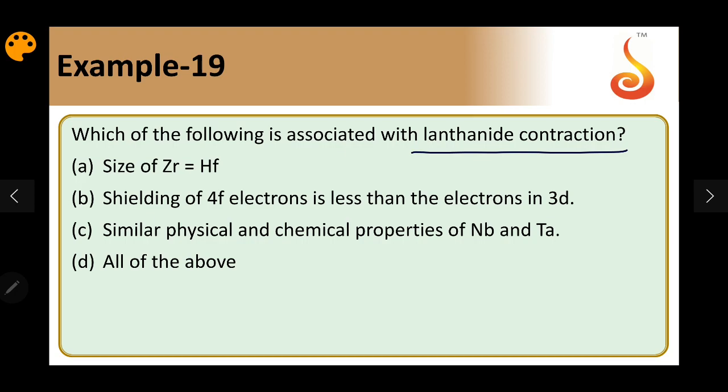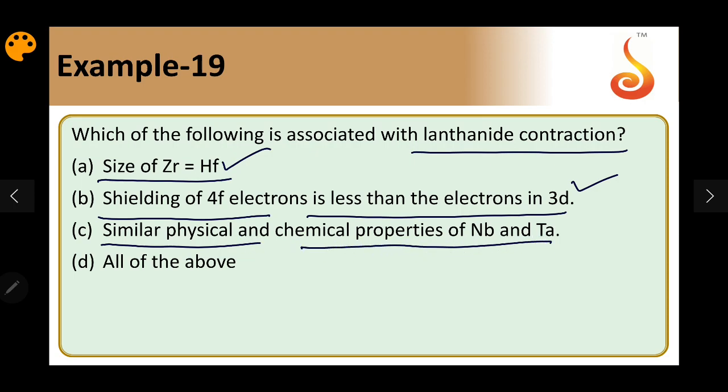The properties are also going to be more similar. So the size of zirconium being almost equal to hafnium is one of the consequences. Shielding of 4f electrons is less than that of 3d electrons. The reason for lanthanide contraction is only the ineffective shielding of f electrons. That is why nuclear charge predominates and the size goes on decreasing. So this is also a lanthanide contraction concept. Similar physical and chemical properties of Nb and Ta are also due to lanthanide contraction. So all of the above is the answer. Option D.